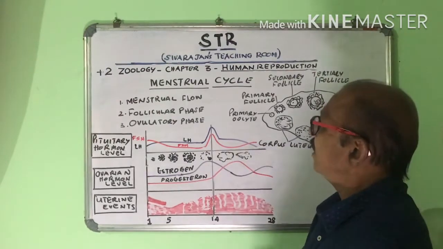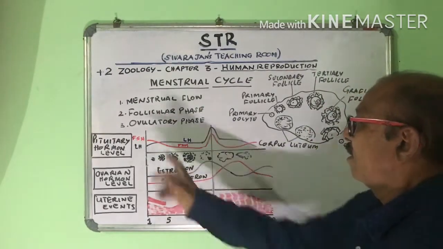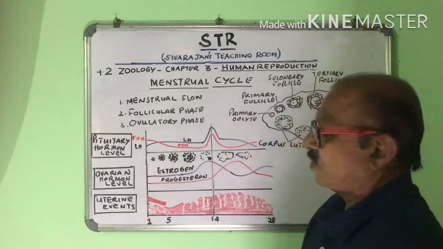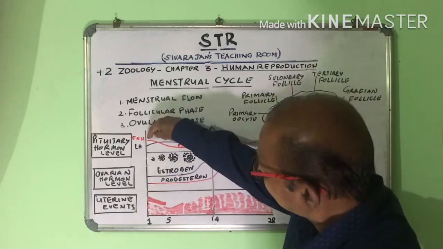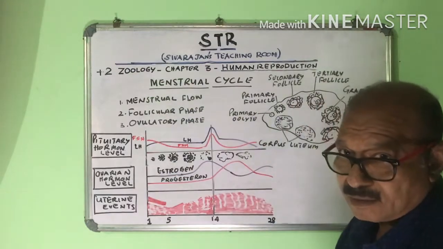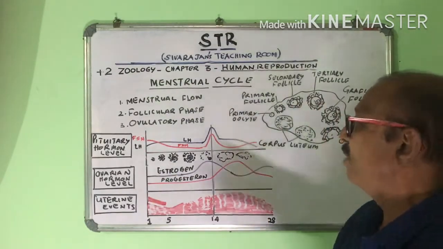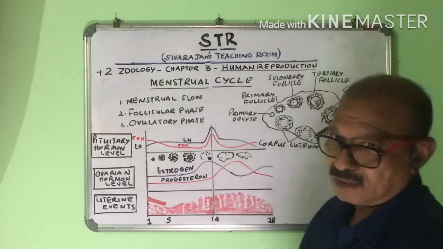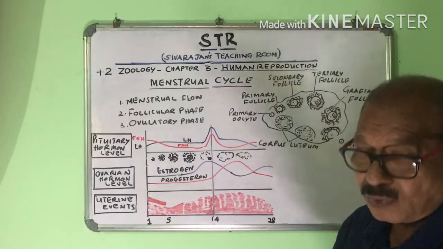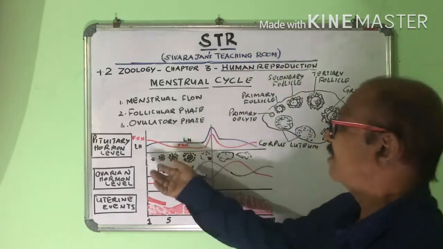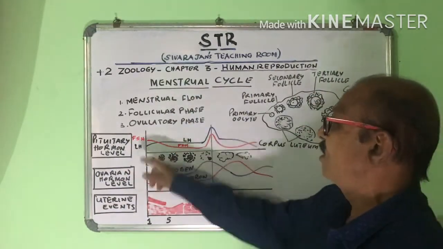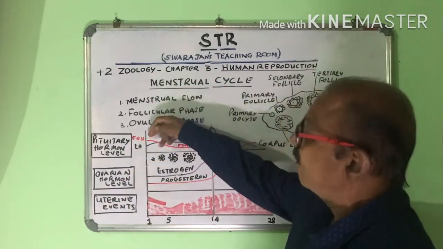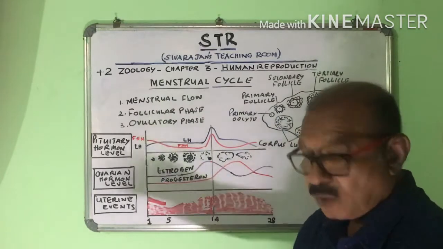During the initial stages, LH is written below and FSH is written above. What does it mean? The level of FSH is high. The amount of FSH secreted by the pituitary gland is more when compared to LH. So FSH level is high and LH level is low.